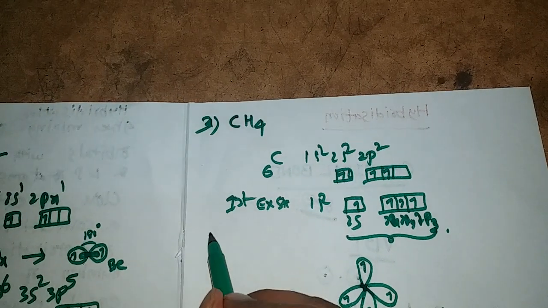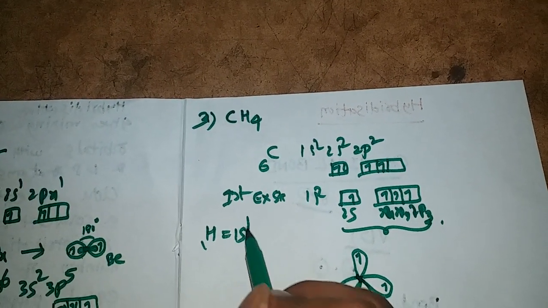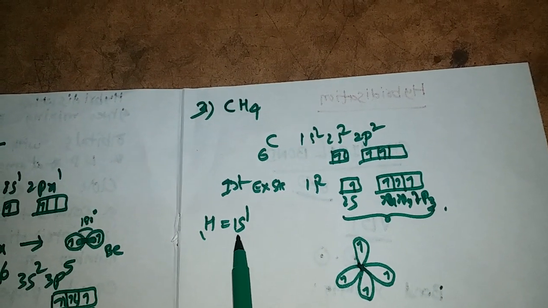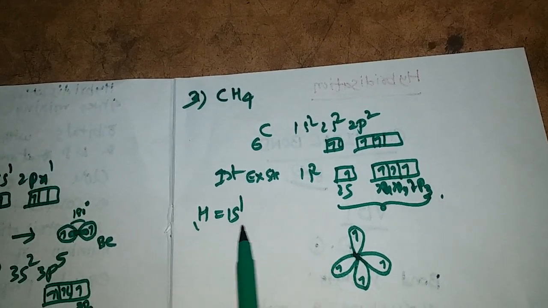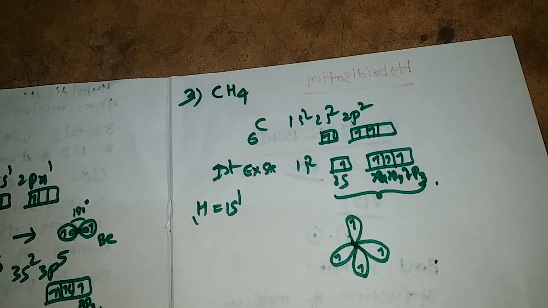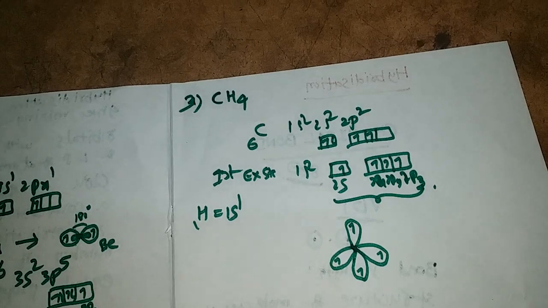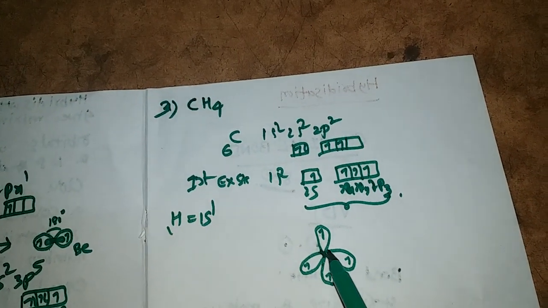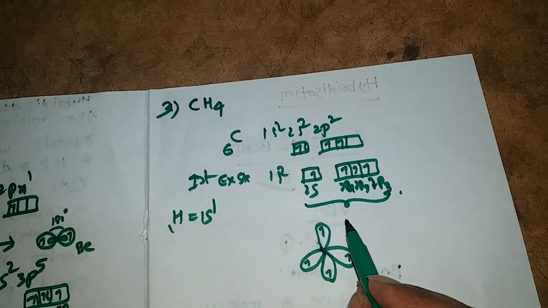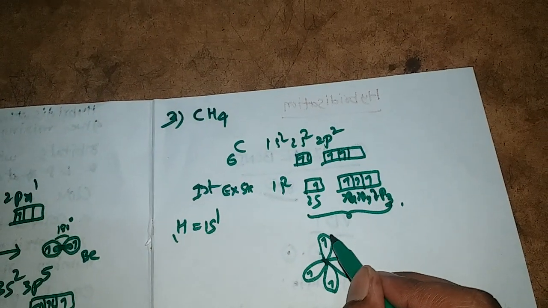And hydrogen atomic number is 1, its electron configuration 1s1. The 1s orbital of hydrogen which has one unpaired electron will overlap with the sp3 hybridized orbital of carbon. So each sp3 hybridized orbital of carbon overlaps with one hydrogen atom.